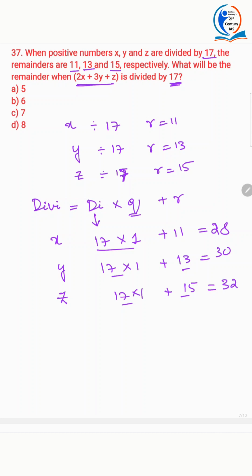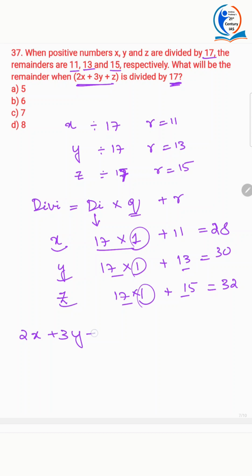Now why did I take 1 as the quotient? For simpler calculation, so that I will get some value of x, y and z, and you can do this calculation easily.